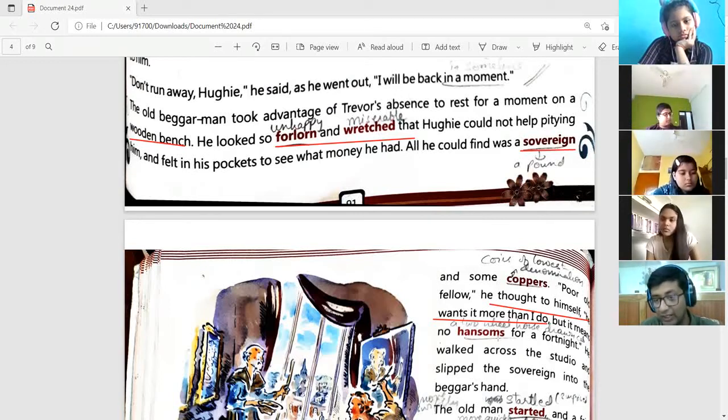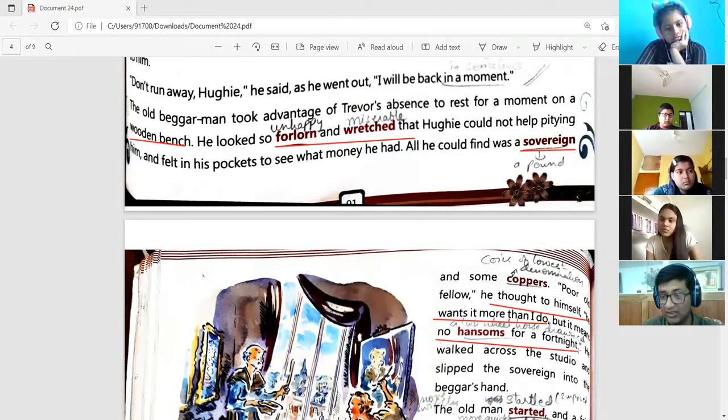And he is saying to himself, no hansoms for a fortnight. Hansoms means the horse cart. So there must have been horse carts in England, right? That were used for traveling. So he's saying that now for a fortnight, that is a period of 15 days, he will not be able to travel in a cart. So he will have to walk everywhere.